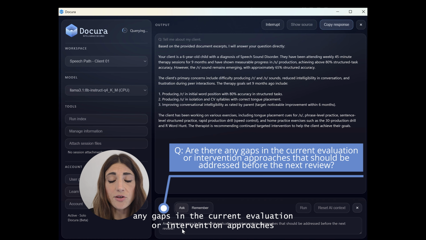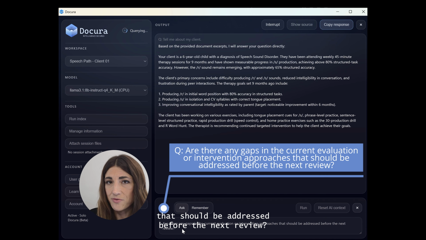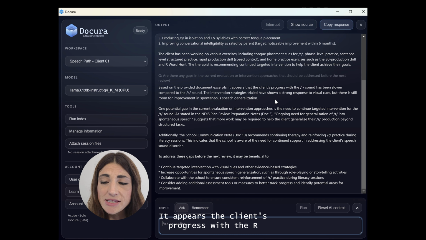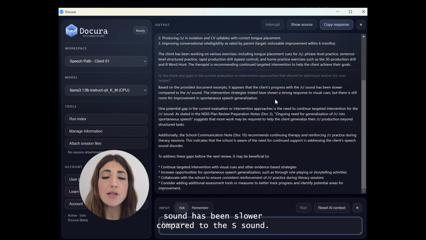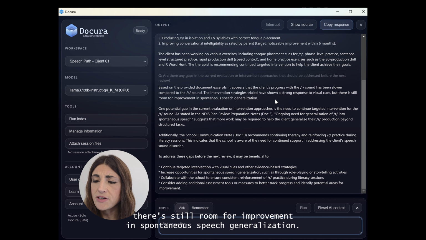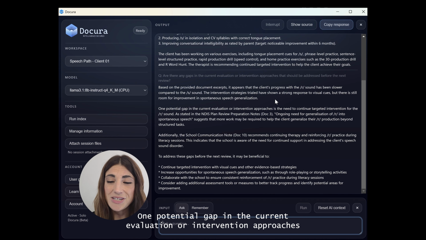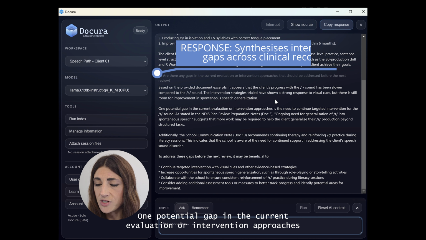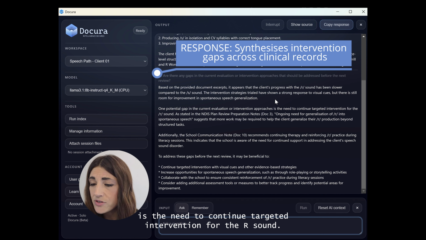Are there any gaps in the current evaluation or intervention approaches that should be addressed before the next review? It appears the client's progress with the R sound has been slower compared to the S sound. The intervention strategies trialed have shown a strong response to visual cues, but there is still room for improvement in spontaneous speech generalization. One potential gap is the need to continue targeted intervention